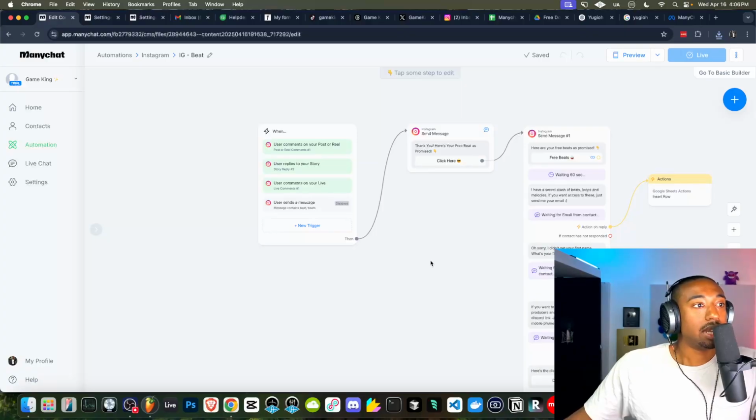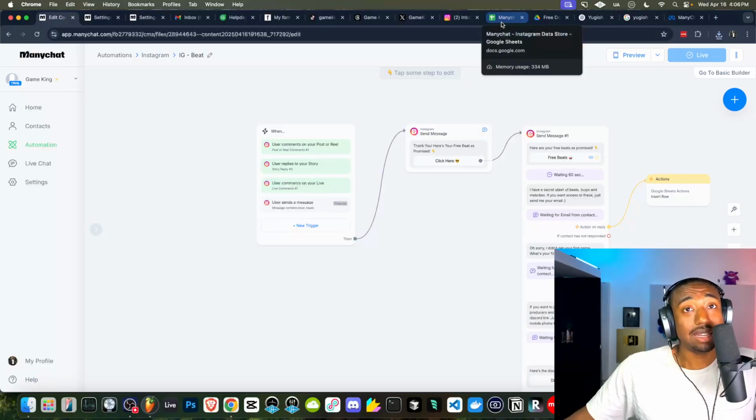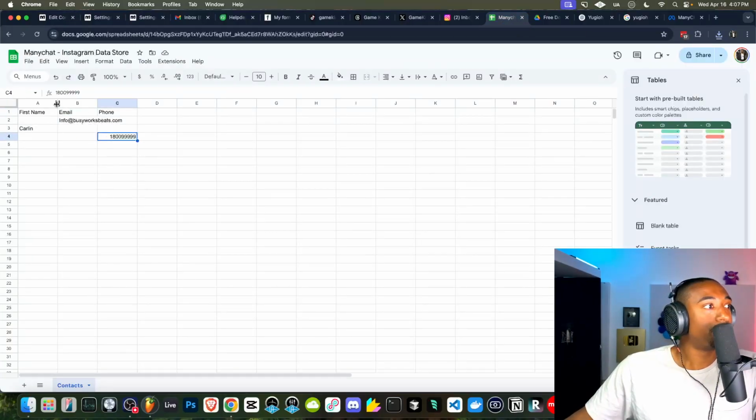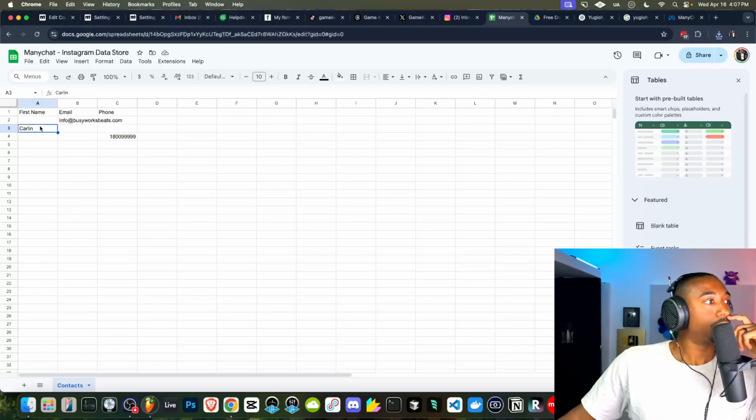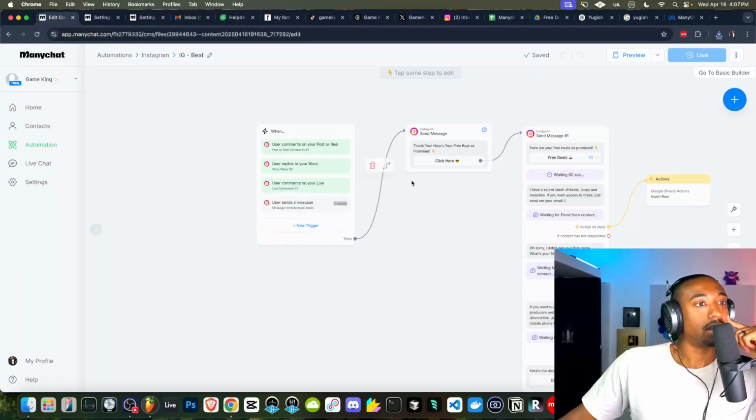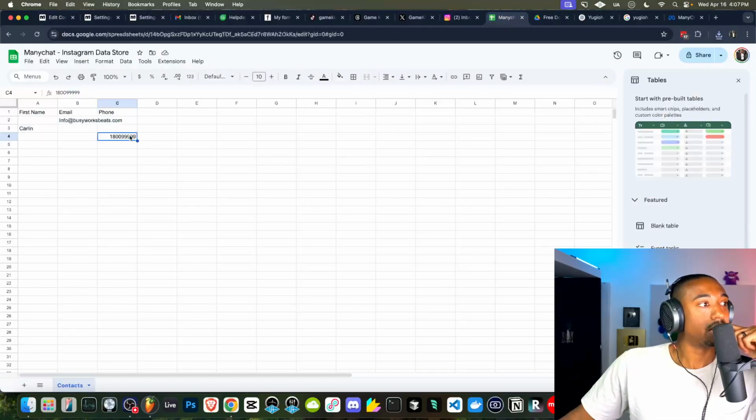Everything works in ManyChat. And now we need to double check to make sure that the data was sent over to Google Sheets. So let's click inside Google Sheets. Now this is janky here. So it looks like it collected the information, but it put each line as, okay, I know what we did wrong here. So what I did wrong was basically for the first trigger, let's go back here. So here's our error. It's considering each step new data.